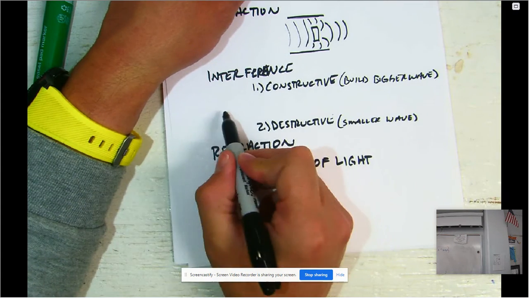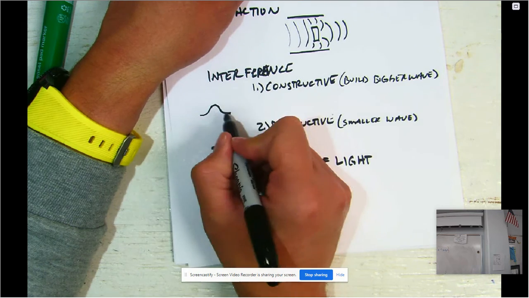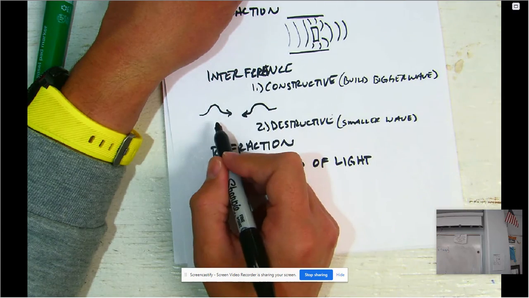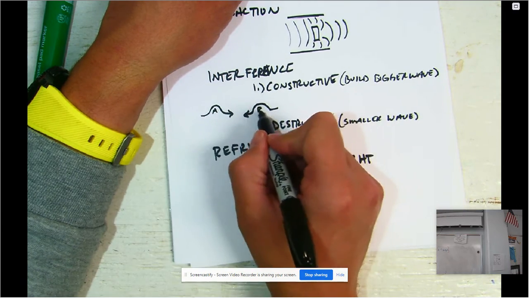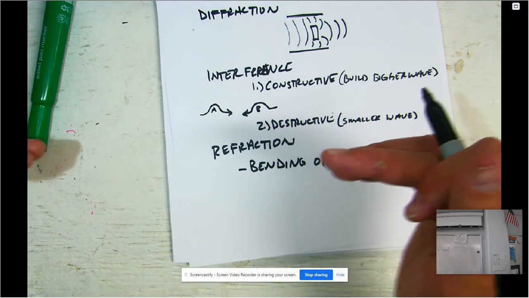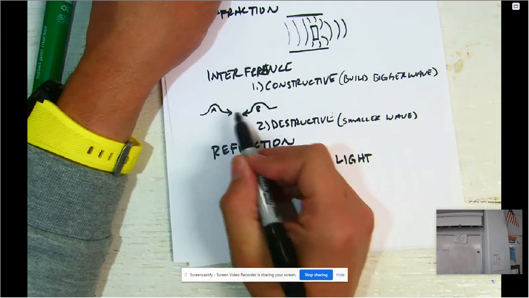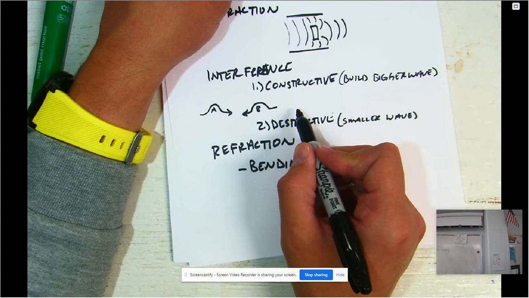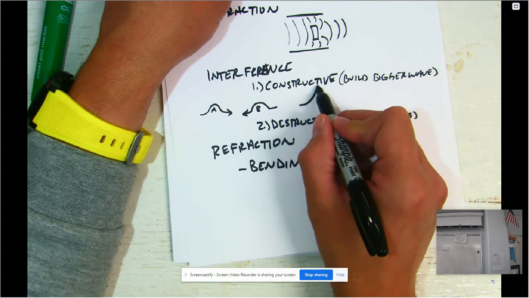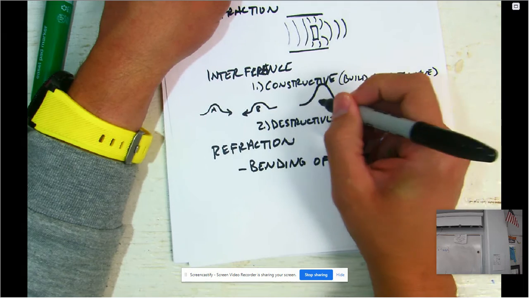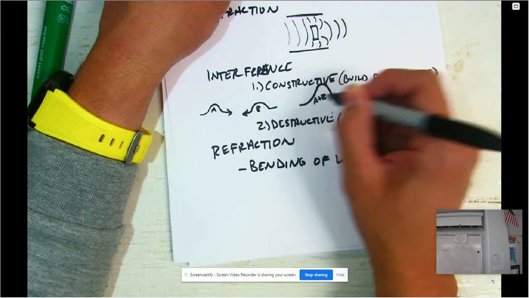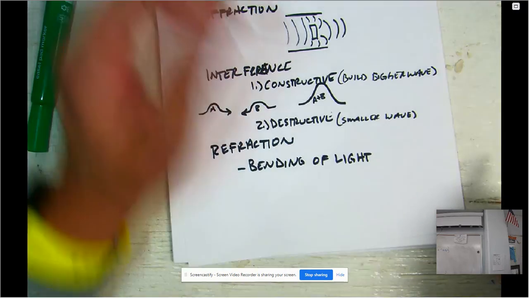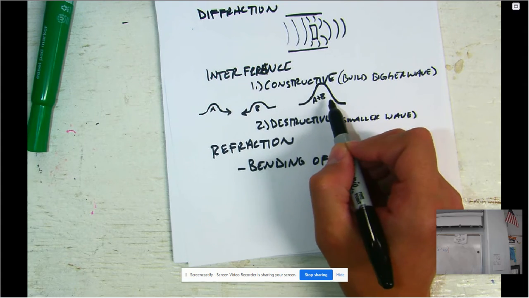So let's say that you have two waves coming together. Let's say you have this wave coming this direction, and you have this wave coming in this direction. Okay? So let's call this wave A. Let's call this wave B. So as A and B start going towards each other, there's going to be a point where they actually interact with each other. And at that point, the wave is going to get bigger as they interact. And so you get A plus B at this particular point. After that, the waves are going to continue on as they pass through each other. But right here, there's constructive interference occurring.